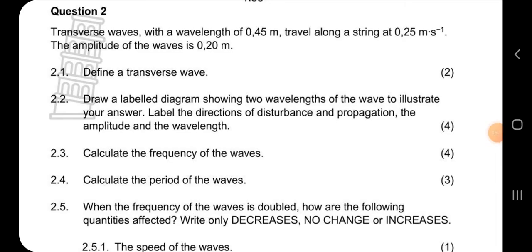Draw a labeled diagram showing two wavelengths. We need two wavelengths of the wave to illustrate your answer. Label the direction of disturbance, the propagation, the amplitude, and the wavelength. So here we are asked to draw a labeled diagram showing two wavelengths of a wave.